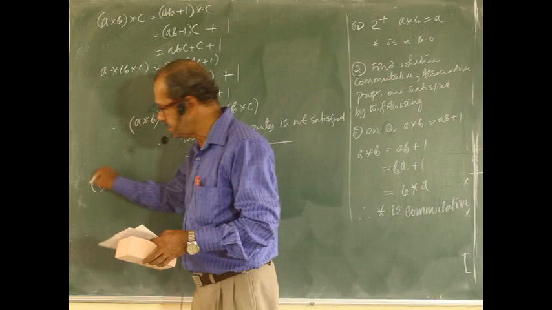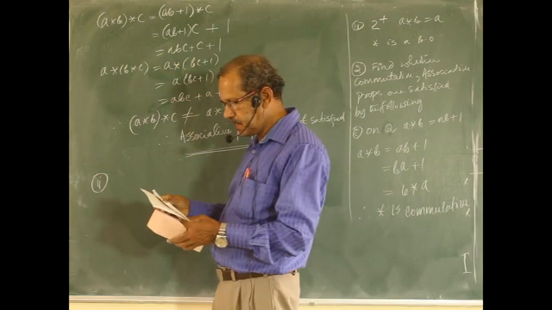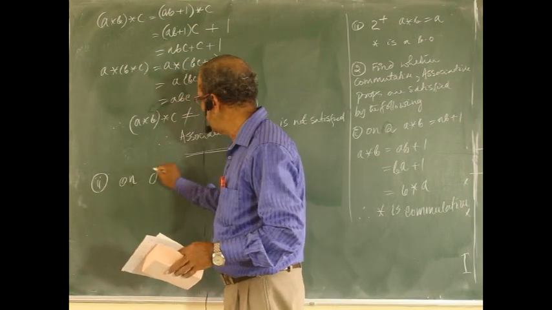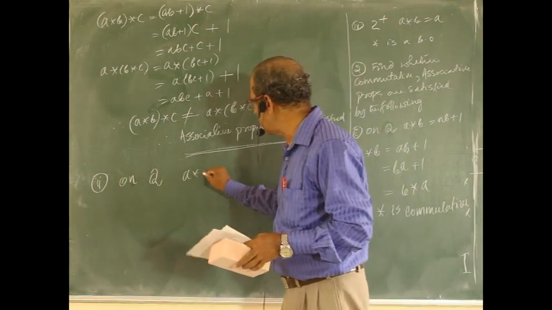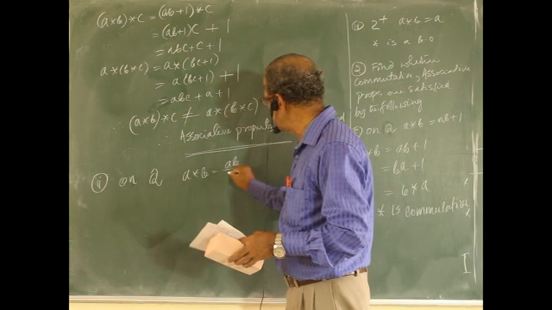Second problem, you see, on Q, again a set of rational numbers, a star b equal to ab by 2.